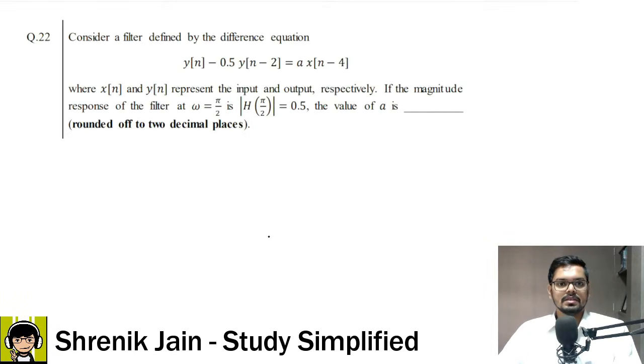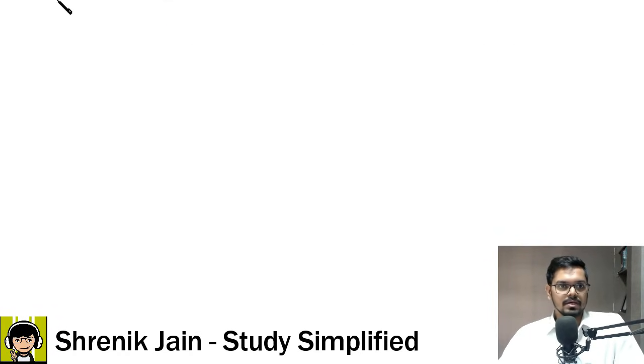The next question is, consider a filter defined by this difference equation where x of n, y of n are input and output respectively. If the magnitude response of the filter at omega is equal to pi by 2, that is mod h of pi by 2, is 0.5, the value of a is dash, rounded off to 2 decimal places. So be careful while writing the answer. Nevertheless, now let us see the solution.